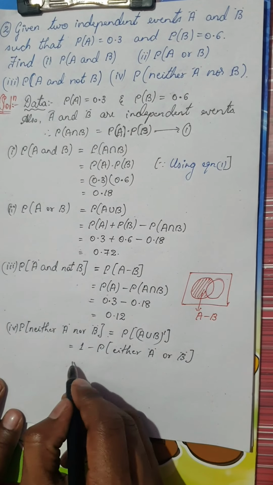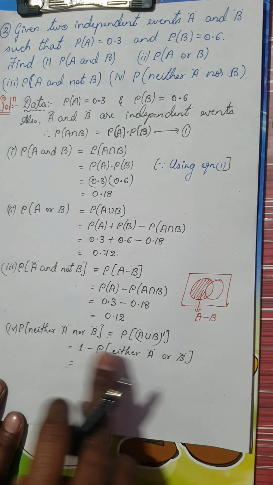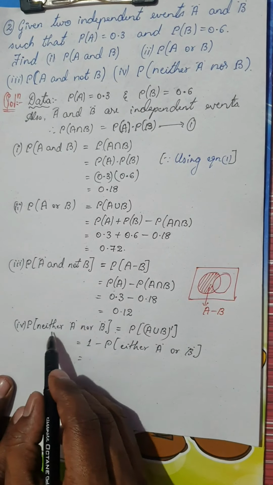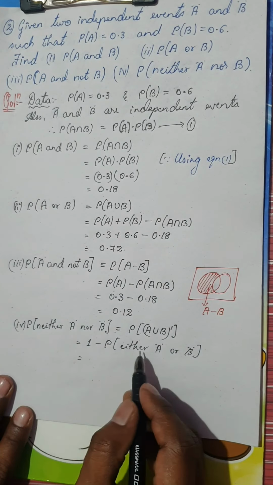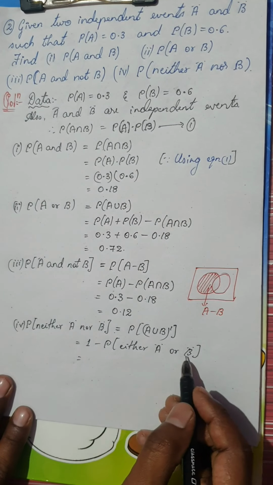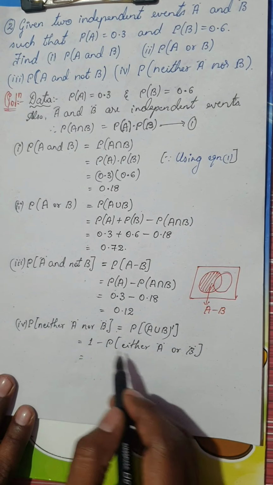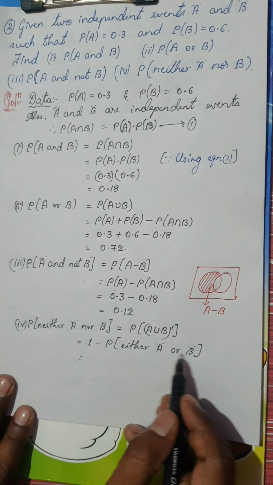Always remember this: probability of neither and probability of either are complementing each other. So probability of neither A nor B is 1 minus probability of either A or B. Please see the difference between neither/nor and either/or.